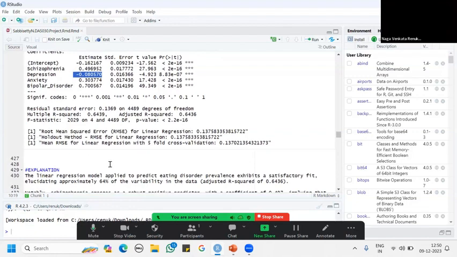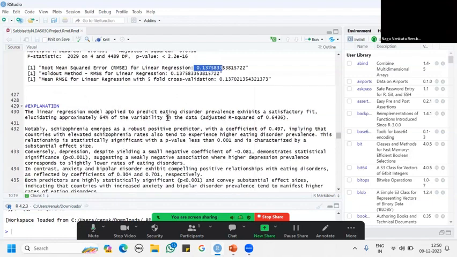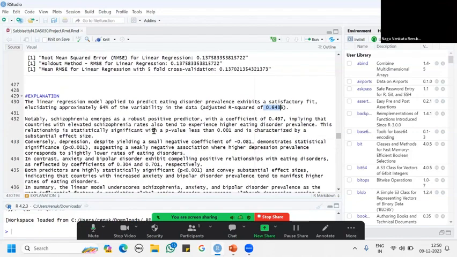I also got a root mean square error for linear regression of 0.1375, which indicates it is predicting well. I also got an adjusted R-squared of 0.6436, indicating a satisfactory fit, and it is helpful in predicting eating disorder prevalence associated with other disorders, showing approximately 64% variability of the data.